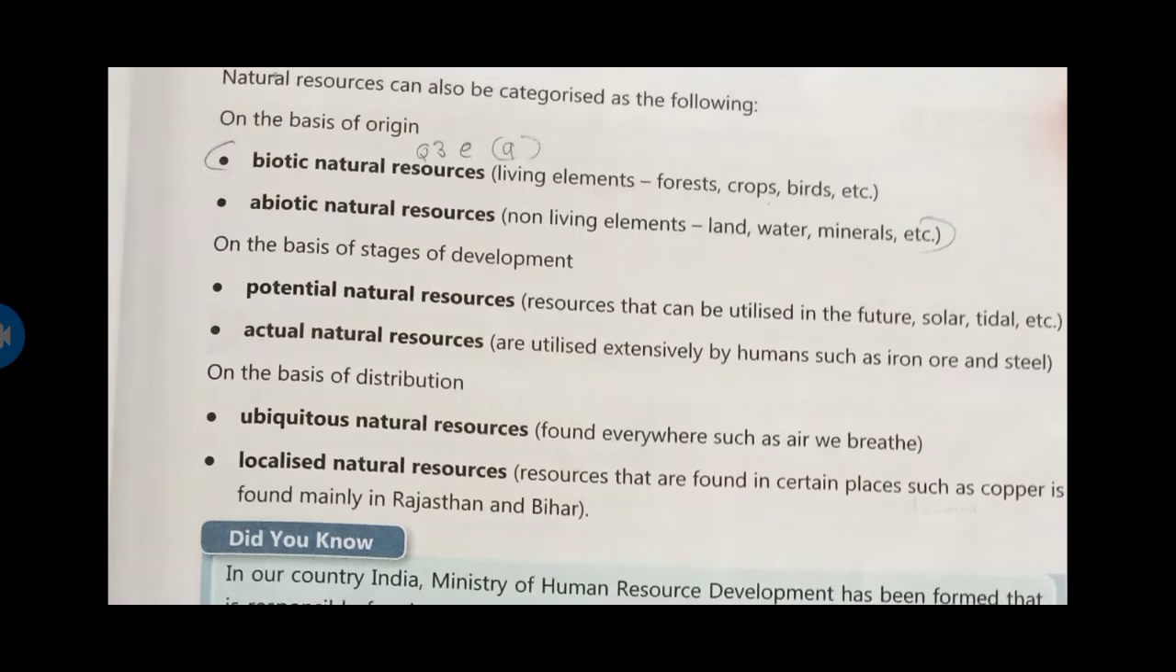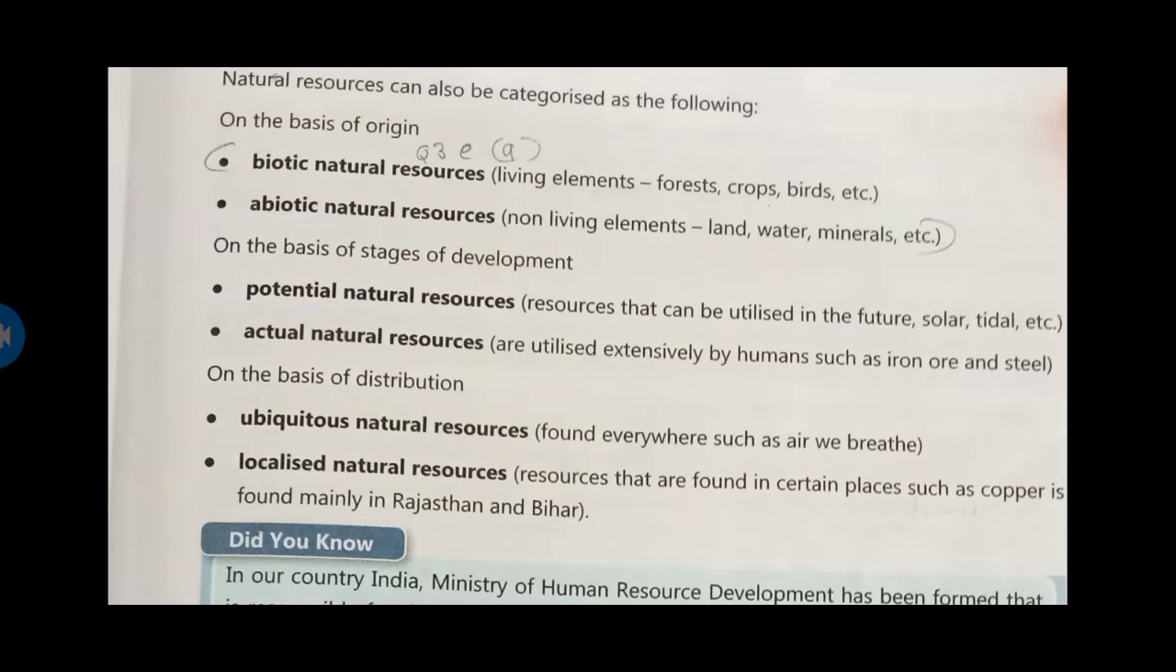Okay. So biotic resources may be from forest, crops, birds, etc. And abiotic natural resources. It is said natural, so it is from nature. Land, water, air, minerals. These are abiotic natural resources.